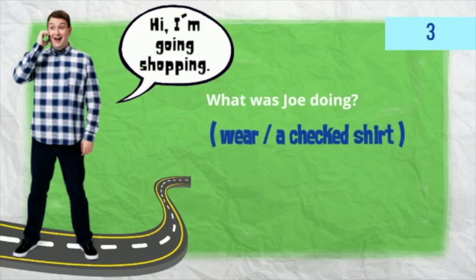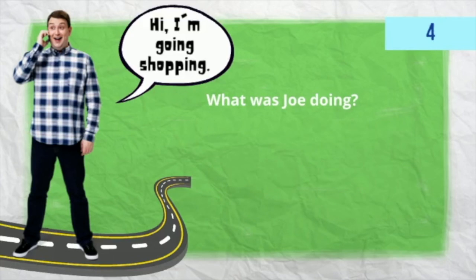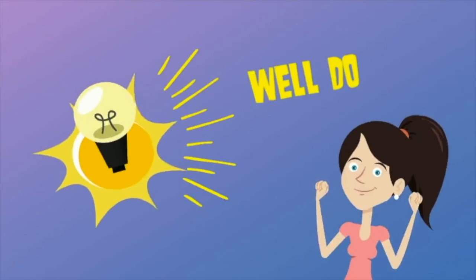Number 3. Was he wearing a checked shirt? He was wearing a checked shirt. Number 4. Was he going home? He was not going home, or you can say he wasn't going home. Well done, everyone.